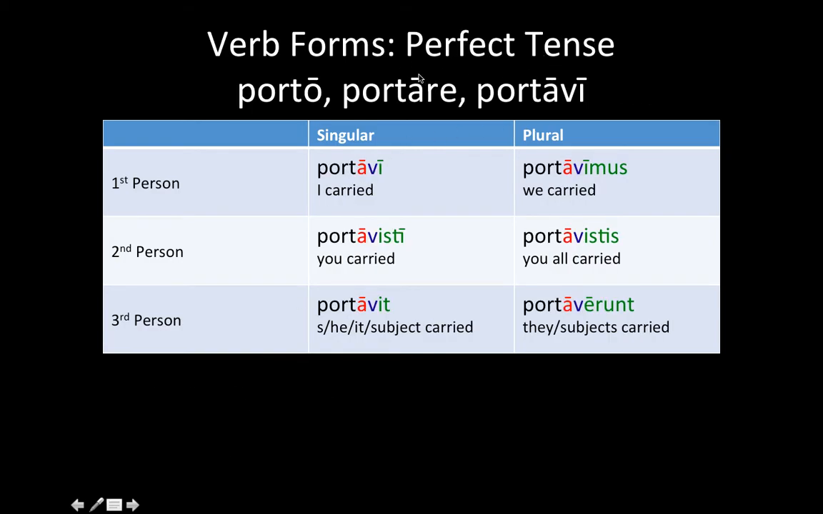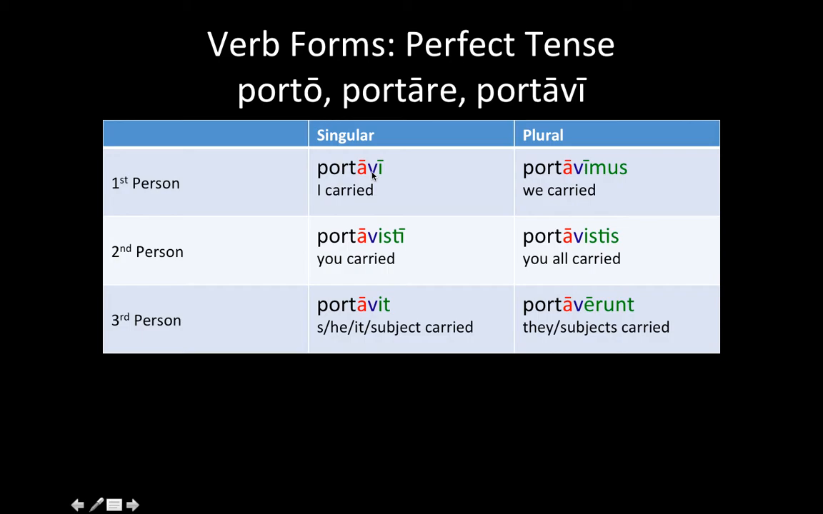All right, perfect tense. Now the perfect tense comes from the third principal part. So I carried is portavi. That's taken straight off of here. If you drop the I here, you're left with the base for the rest of it. So you can see that over and over again for every single form. The personal endings change for the perfect tense. So it's I, isti, it, imus, istis, erunt. Notice that I do not have the V colored.